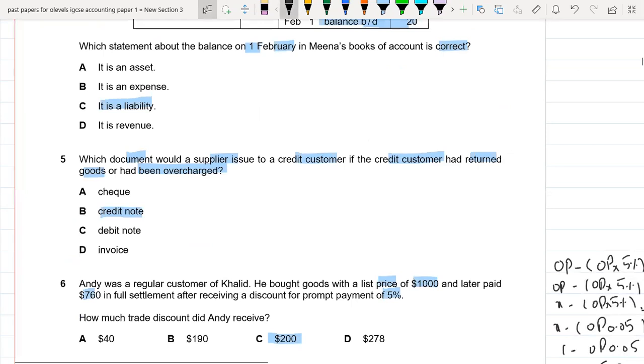In the fifth question, which document would a supplier issue to a credit customer if the credit customer had returned goods or had been overcharged? We know that whenever the goods are faulty, or whenever the supplier accepts that the goods can be returned, the supplier would be issuing a credit note to the customer. So B is the right option.